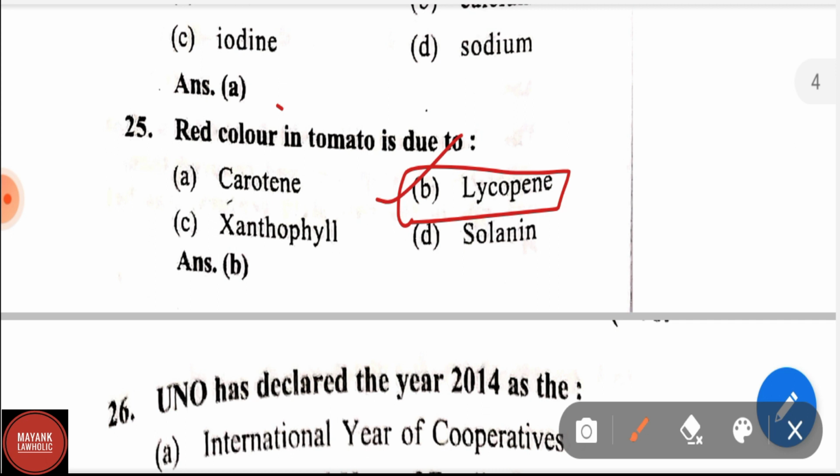So you have to make sure that you read these questions thoroughly, because they have been asked in various examinations of UPPCS and judiciary examination. Make sure you read such kind of questions carefully. Red color in tomato is due to lycopene.